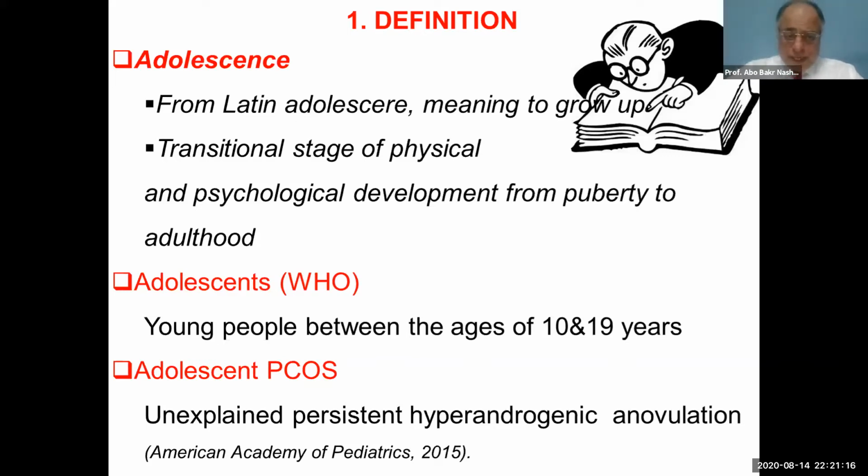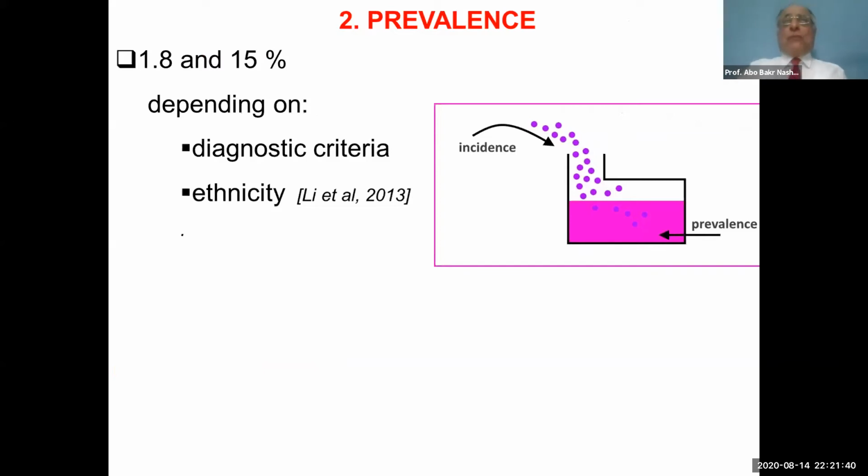The American Academy of Pediatricians, in very few words, defined it as unexplained, persistent, hyperandrogenic anovulation.